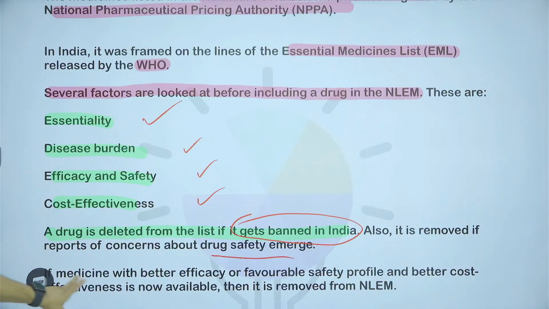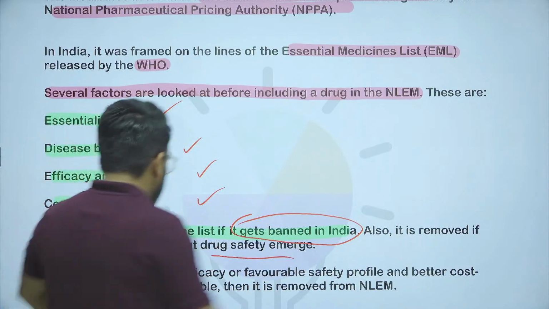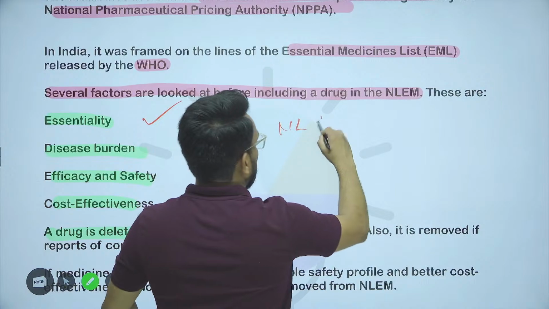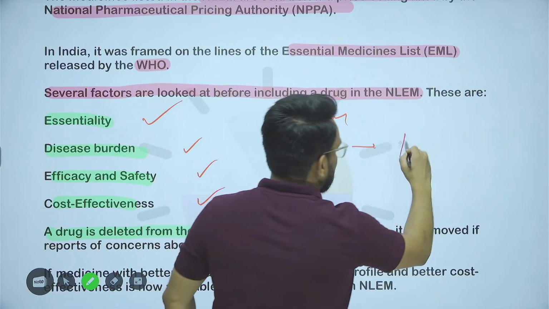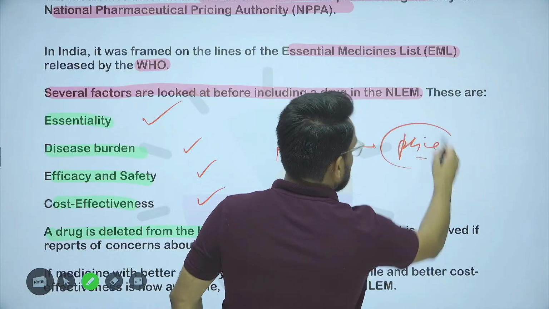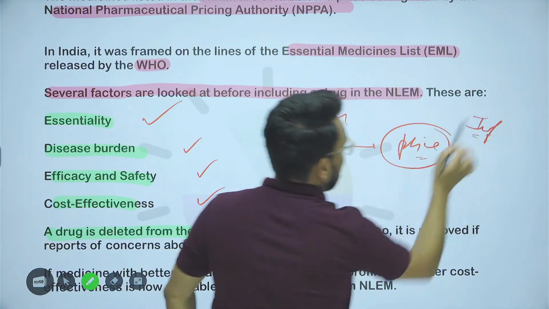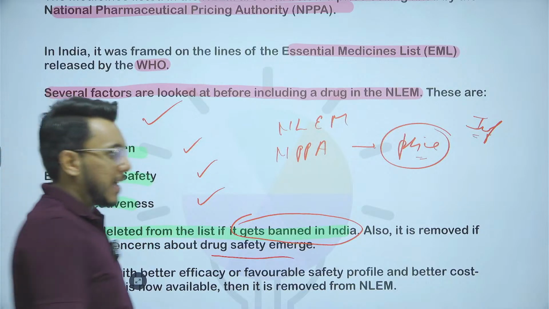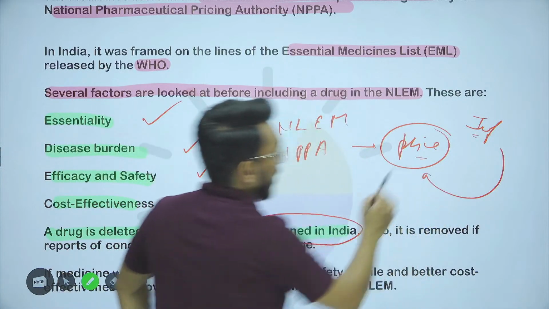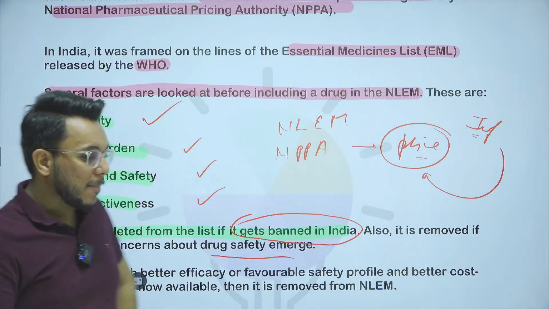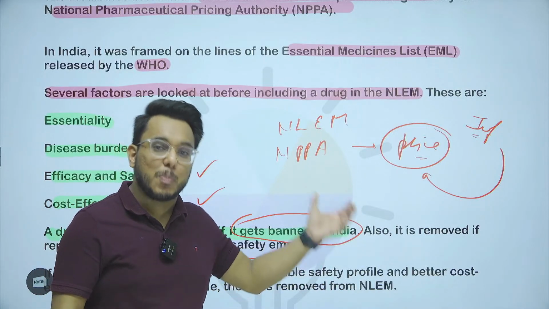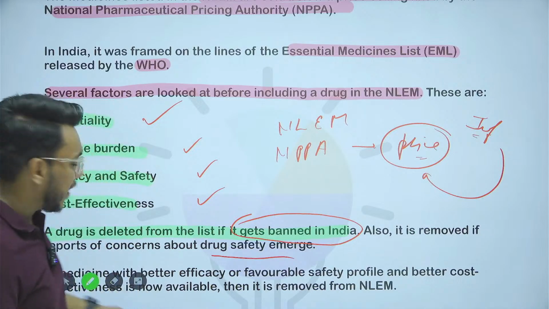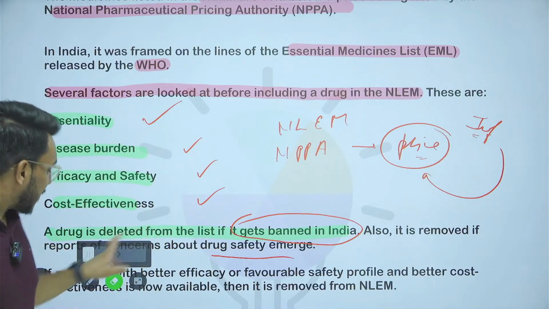Okay, now understand this. As I told you, there is the national list of essential medicines and there is the National Pharmaceutical Pricing Authority which will fix the price. So understand, guys, that inflation is increasing, and as inflation is increasing, the prices have to be revised. Otherwise manufacturers will go into loss and there will be no incentive for them to manufacture that particular medicine. So therefore, now what has happened?